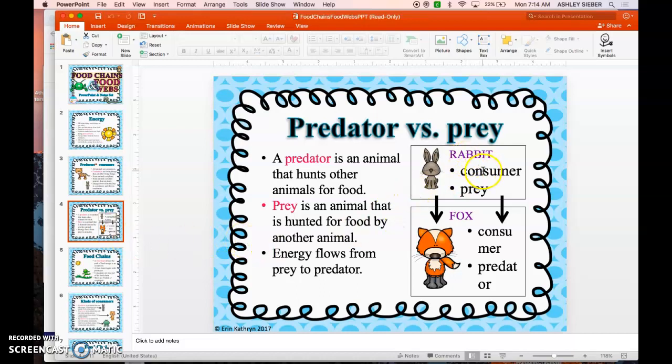In this picture, the rabbit is the prey. It's also a consumer. A fox is also a consumer, but it is the predator. The fox hunts the rabbit. The energy flows from the rabbit to the fox.